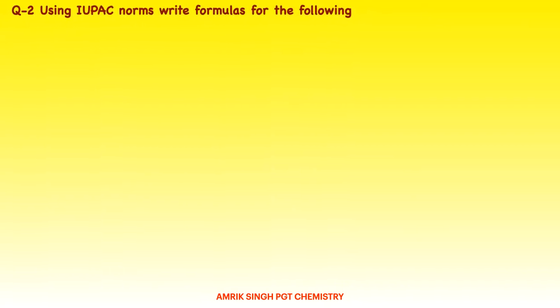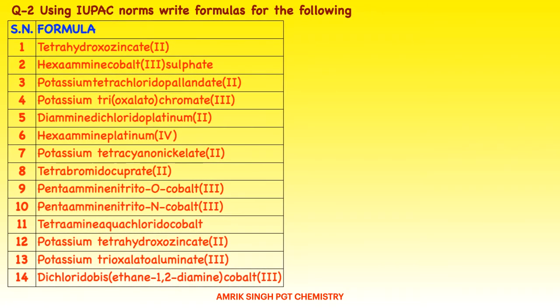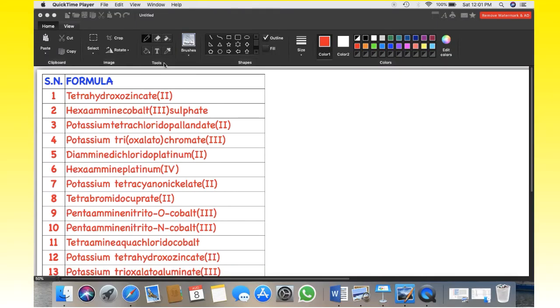Now a question may be asked in this way also: you are given the name and have to draw the formula. Okay, it will be done in the next slide, with the help of paintbrush, with the help of chalk duster. And today I will tell you how to write the formula of a coordination compound if its name is given.